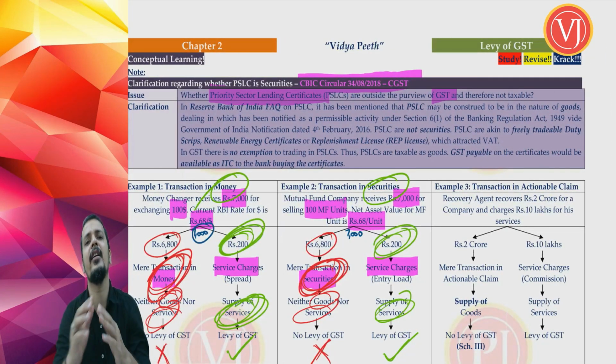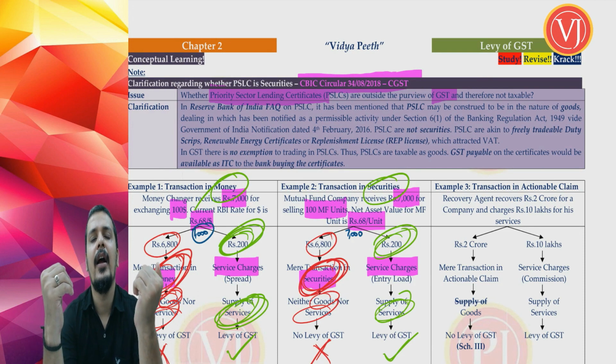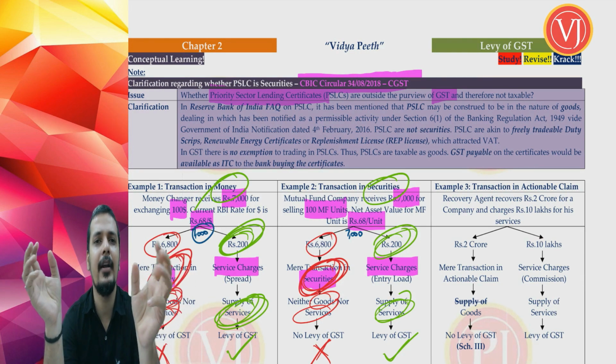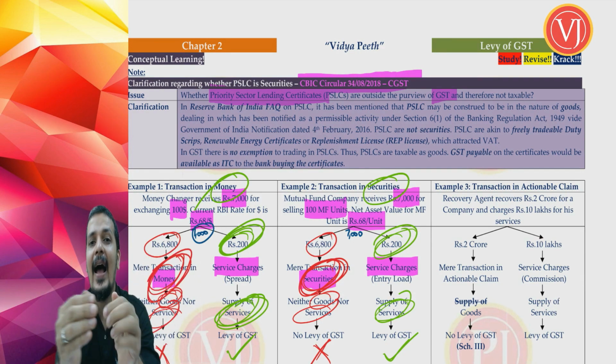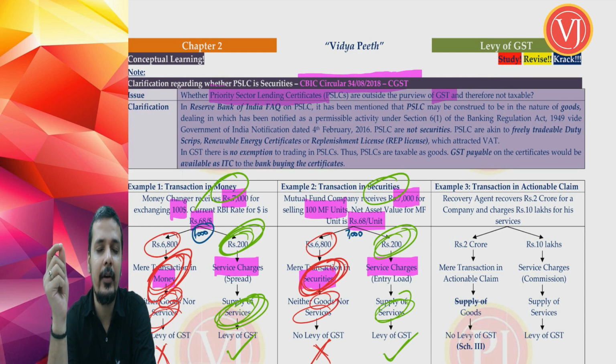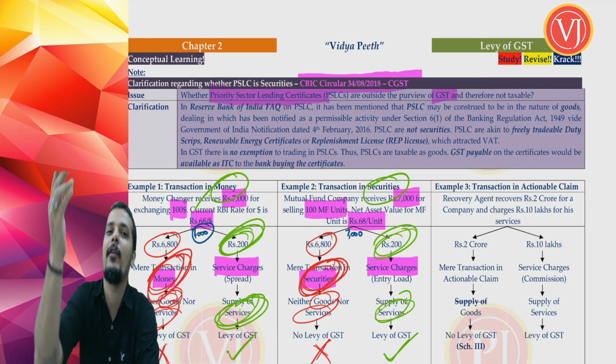Every bank is required to give a certain percentage of loans and advances to the priority sector depending on which category they belong to. And if they fall short of it, they can take priority sector lending certificates from a bank which has given loans and advances to the priority sector in excess of the requirement.